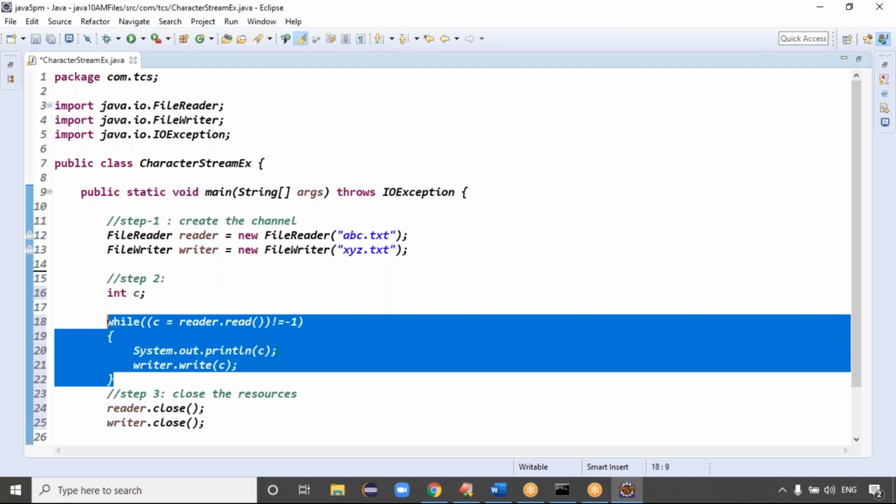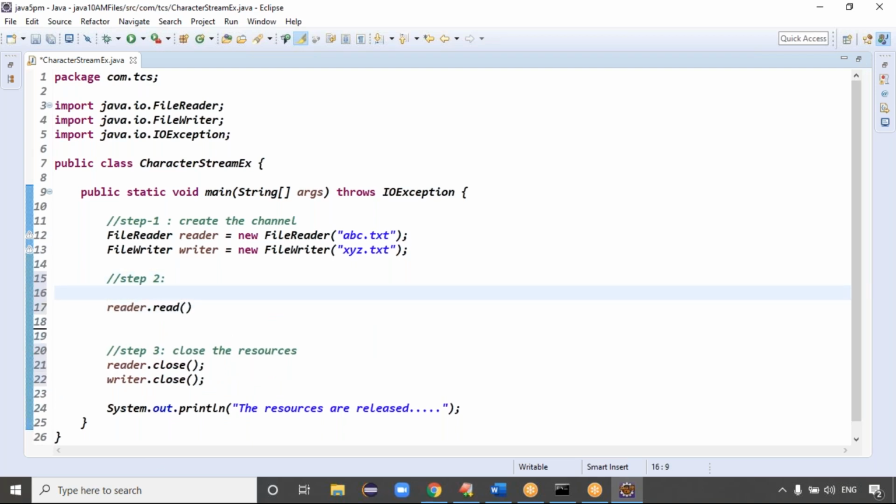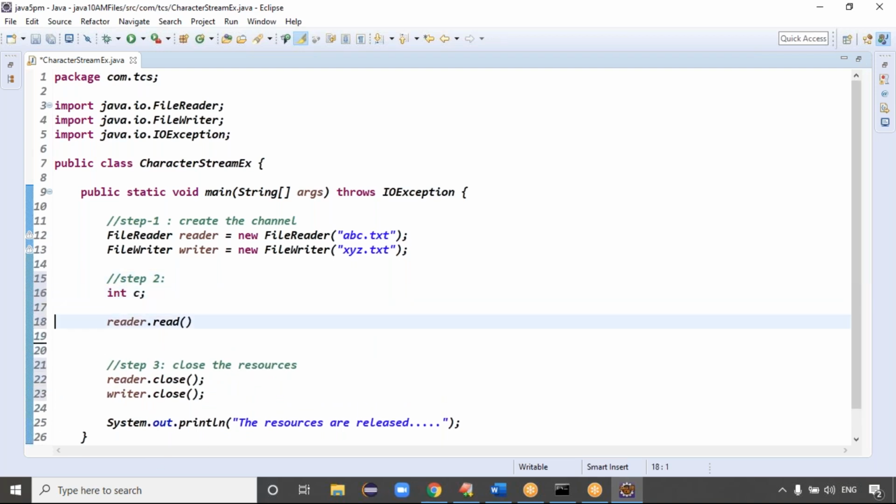I'm repeating this while loop again. Try to check the while loop. First of all, the reader dot read method. The read method returns the first character's Unicode value. Store that data into some C variable. After storing the data, we have to check the end of the stream, which is not equal to -1. If it is not equal to -1, it means what?